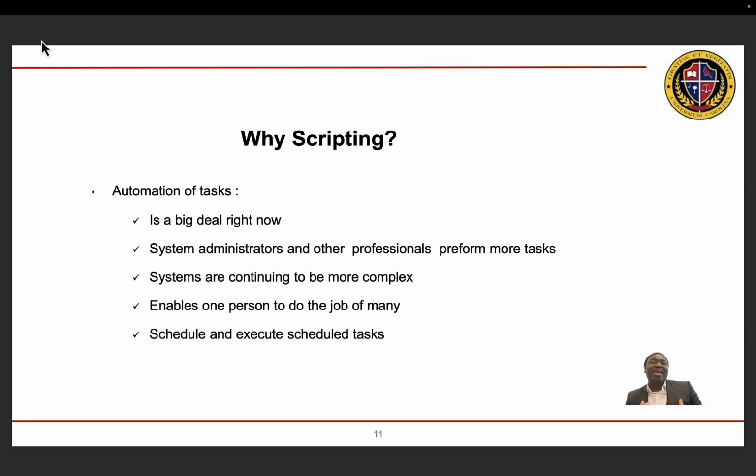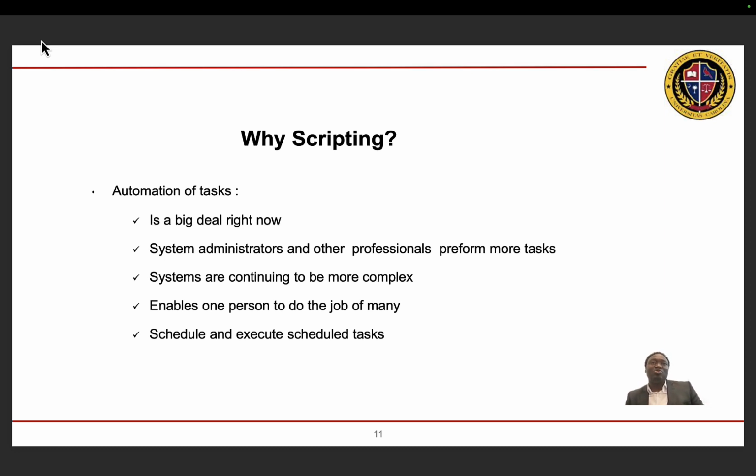Why? Now data is increasing in large volumes. So if you have to do some of these tasks manually, processing of data, it's going to take forever. For example, let's say you're a system administrator and you are supposed to get a log file of all users in your system. Let's say you're an administrator for a social media website. Now, you can just imagine the number of users who log in an hour, in a minute, in a second.